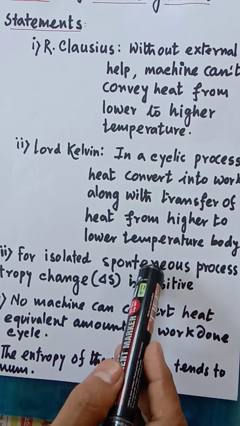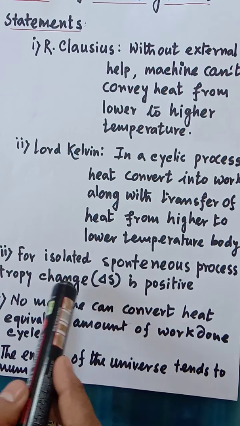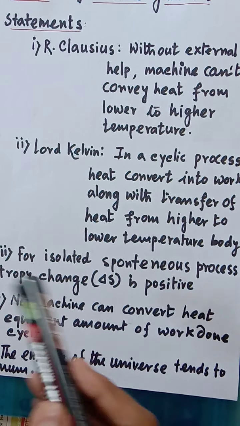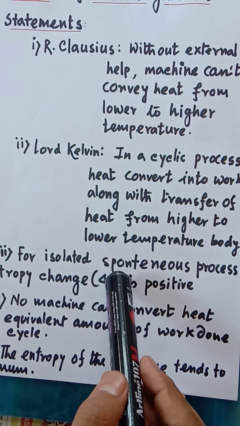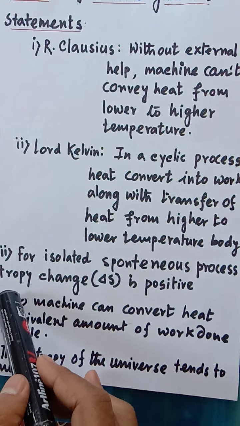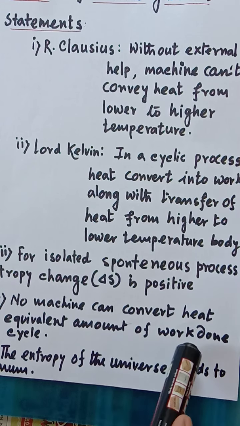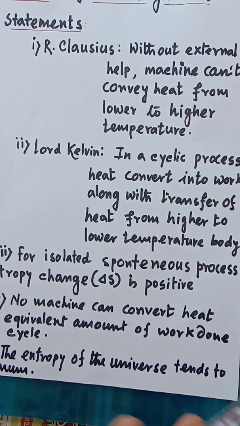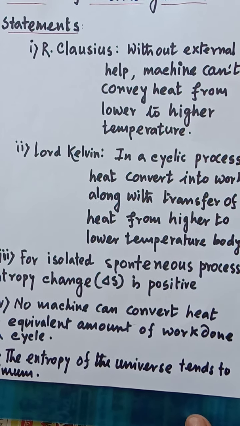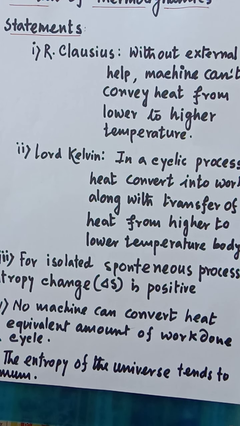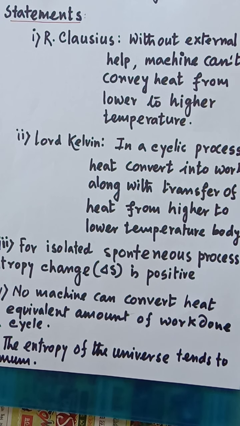For an isolated spontaneous process, entropy change delta S is positive, as we have just discussed. No machine can convert heat into an equivalent amount of work done in a cycle. Such a machine cannot be created with 100% conversion of heat into work done. It cannot be possible. Some wastage of heat must be there.